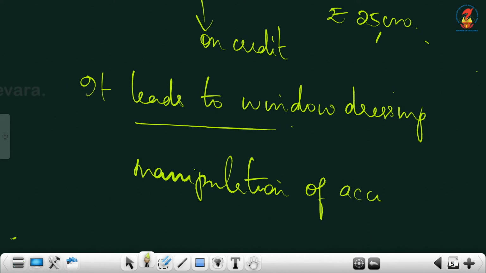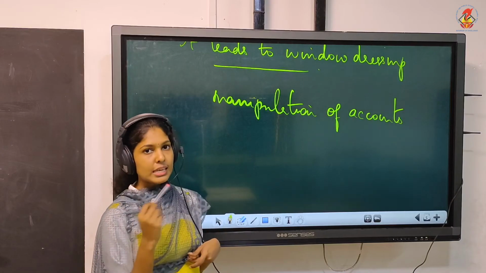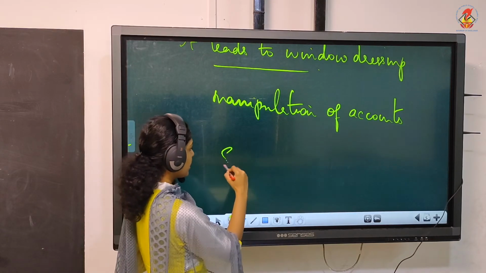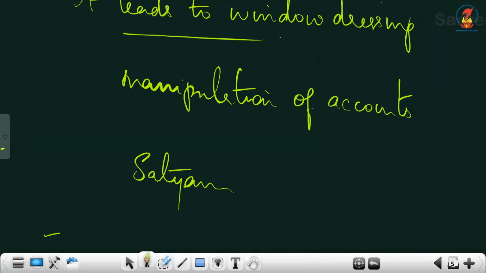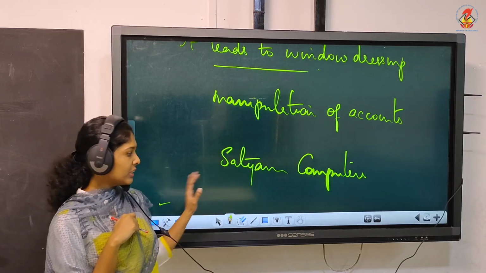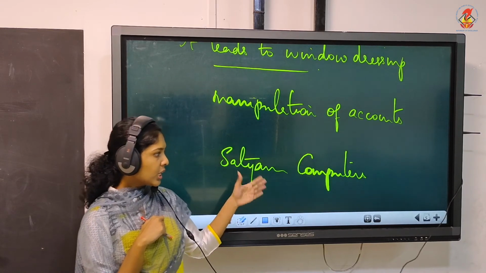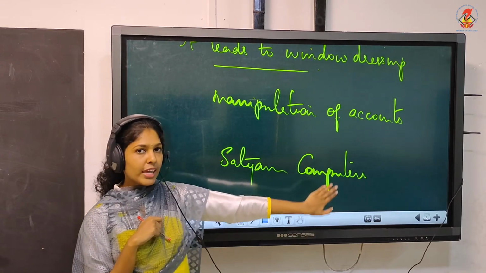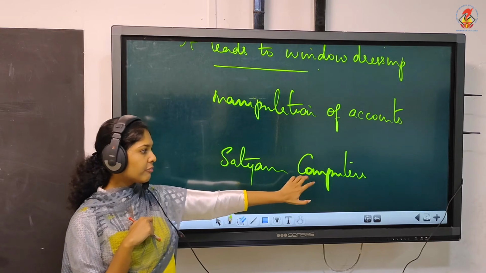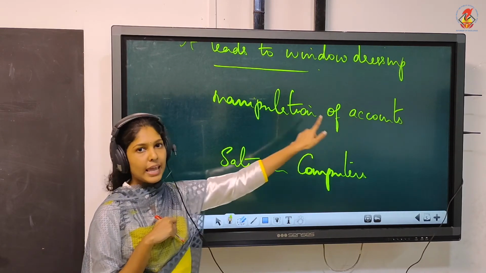Manipulation of accounts, and the best example we can mention here for window dressing is the Satyam scandal. That is the case of Satyam Computers that happened years back. I don't know how many of you have heard of this Satyam scandal or the case of Satyam Computers. This was a famous IT company and the founder is Ramalinga Raju. And what happened is they manipulated their accounts.